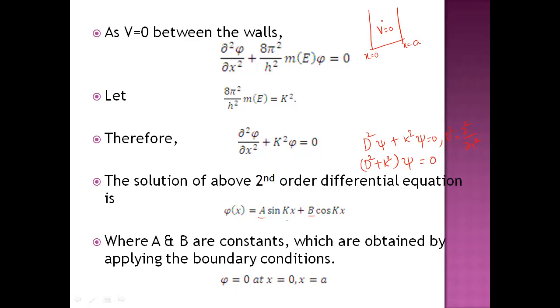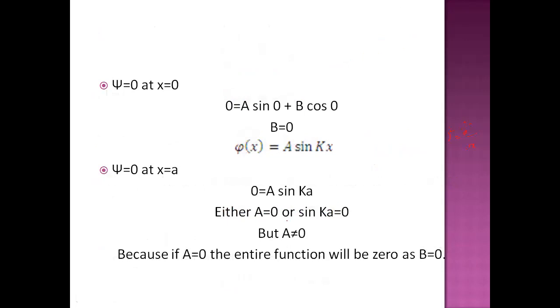So let us apply the first condition to the solution. What is the first condition? The wave function will be 0 at the first boundary, x equal to 0. The solution is psi of x equal to a sin kx plus b cos kx. Now apply the condition to this equation.